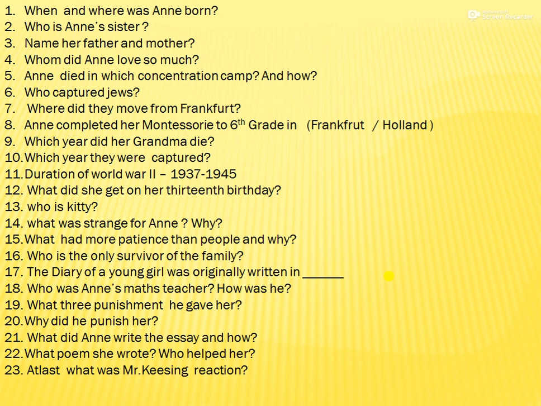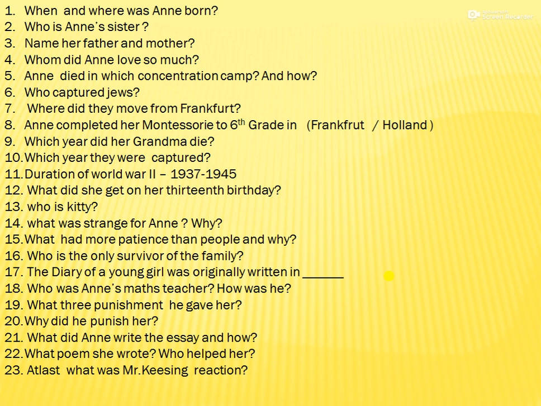When and where was Anne born? Yes, she was born on 12 June 1929 in Frankfurt, Germany. Who is Anne's sister? Margot. Good. Name her father, mother. Father is Mr. Otto Frank and mother is Edith Hollander Frank. Whom did Anne love so much? Grandmother. Anne died in which concentration camp and how? She died in Bergen-Belsen concentration camp in Germany because of typhus. Who captured Jews? Nazi government. Where did they move from Frankfurt? They moved to Amsterdam, Netherlands in Holland.